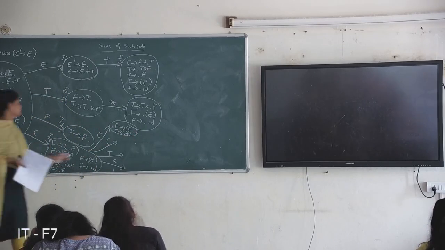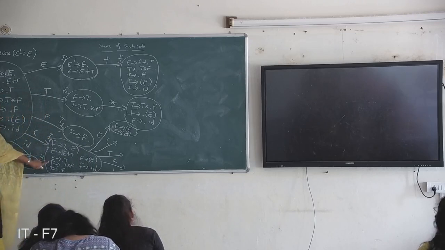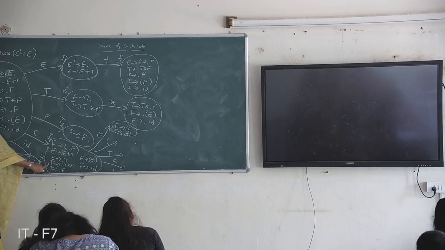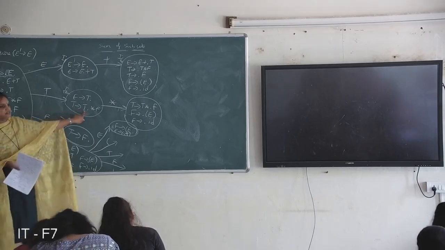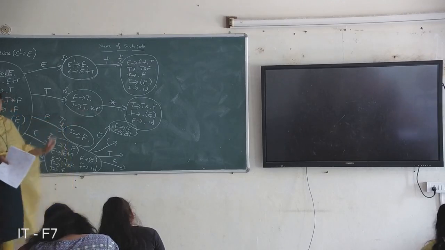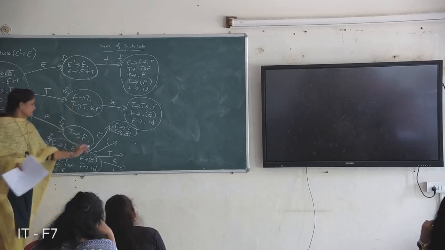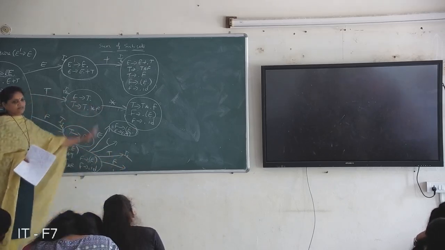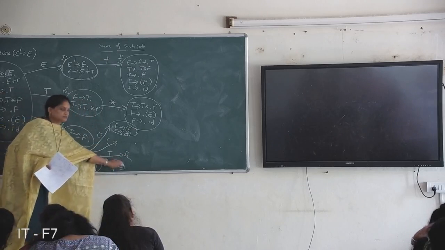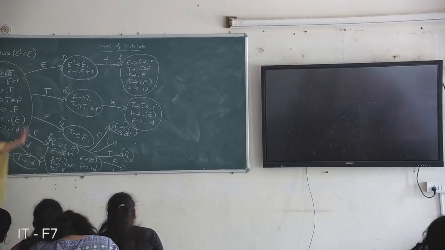Next on T, what comes when we do it? E derives T dot, and T derives T dot star F. That state already exists, right? That state already exists. This is the I2 state, so directly write it here. Otherwise some confusion will occur, so I write it like this. It goes to the state I2.